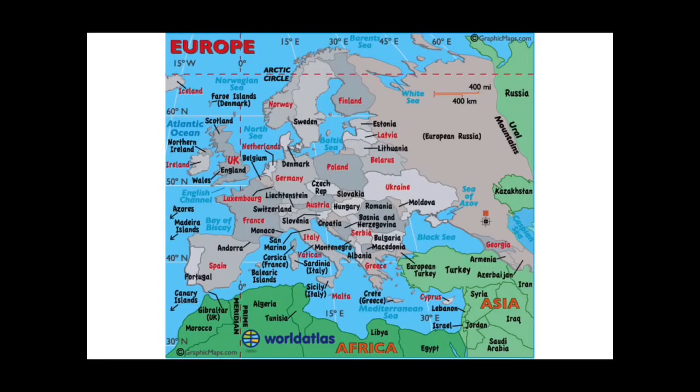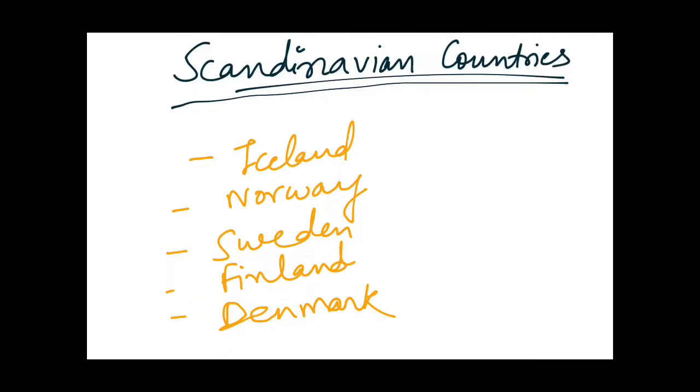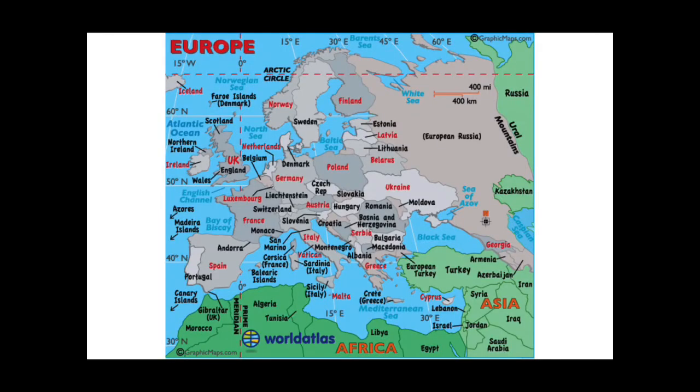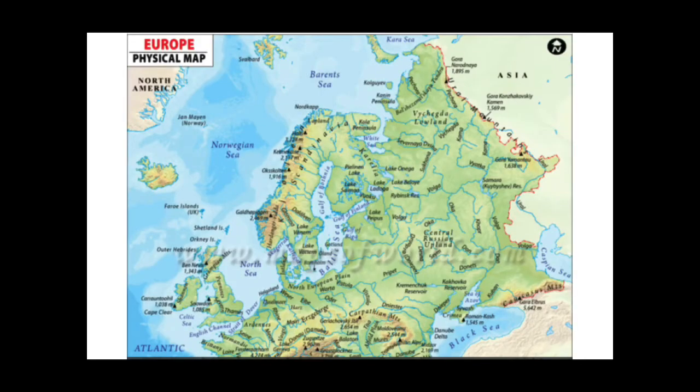So guys, this is the map of Europe and all the countries are written over here. First of all, we will read about the Scandinavian countries. These are the 5 countries: Iceland, Norway, Sweden, Finland and Denmark. These are known as the Scandinavian countries. As you can see over here, this is Iceland, this is Norway, Sweden, Finland and this one is Denmark. This is the Scandinavian Peninsula, so these countries are known as Scandinavian countries.